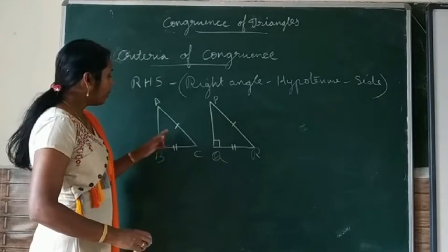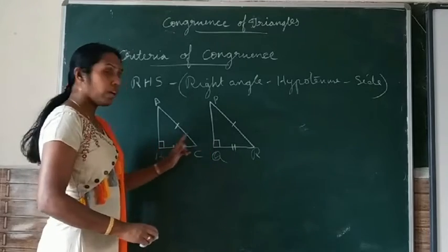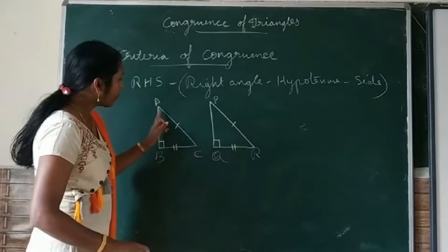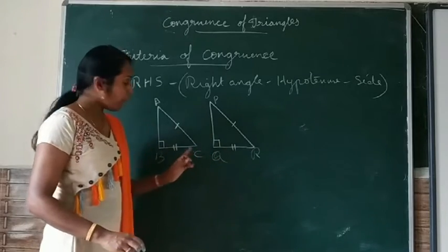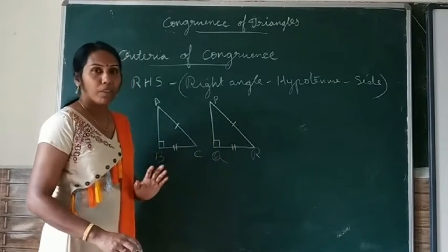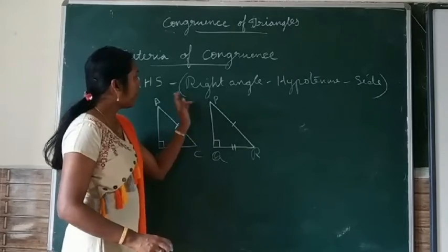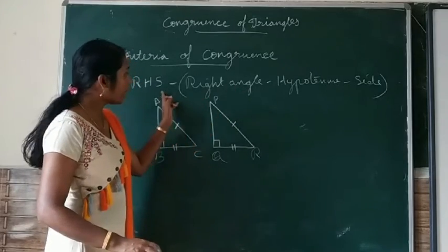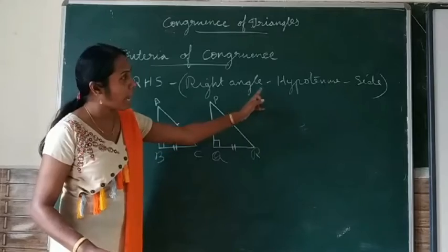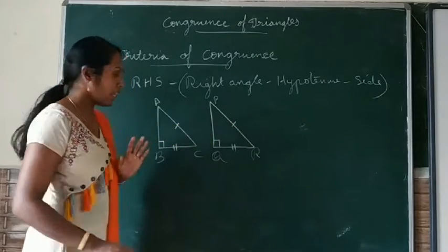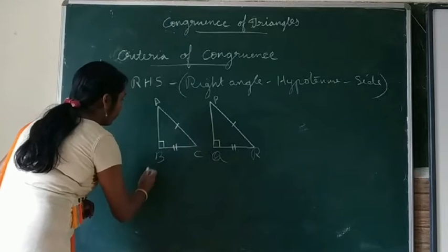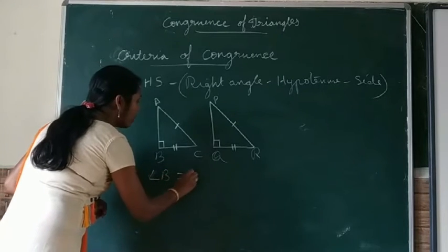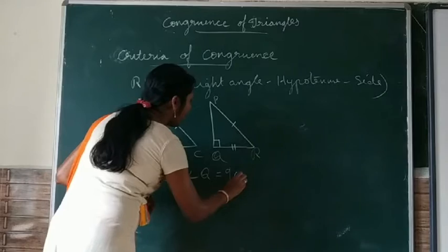Then right angles are already equal and hypotenuses are equal, and one pair of corresponding sides are equal. That means in this case we can apply this congruence criteria, RHS congruence criteria or right angle hypotenuse side congruence criteria. So here we can write angle B is equal to angle Q is equal to 90 degrees.